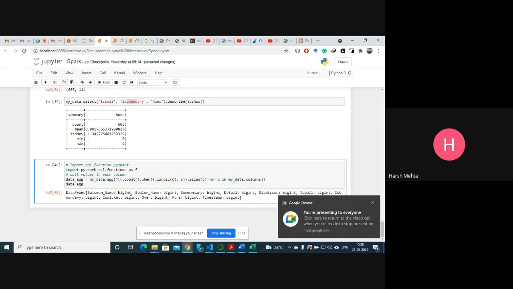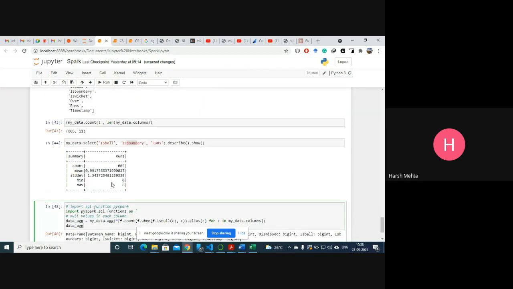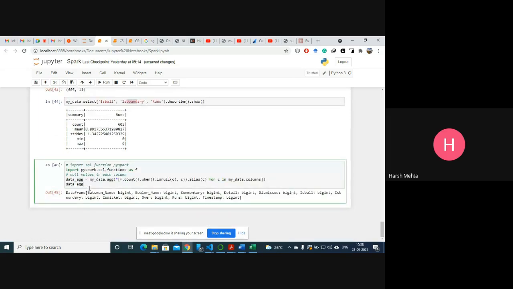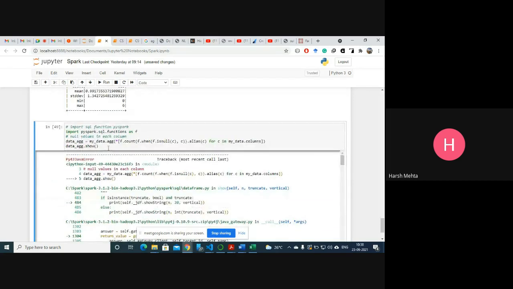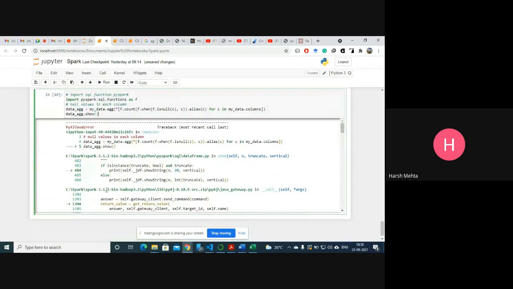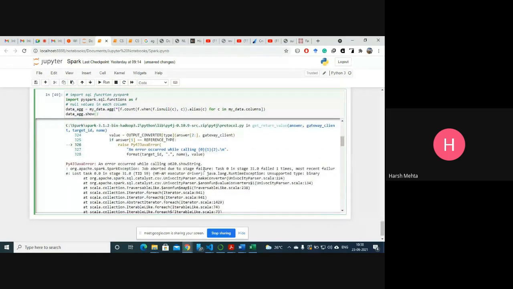So what I was doing, we were counting the null values, and we can see the structure. But here I wanted to show, and show, there is some problem. Anyway, I'm not going to solve the error here right now. Stage failure.